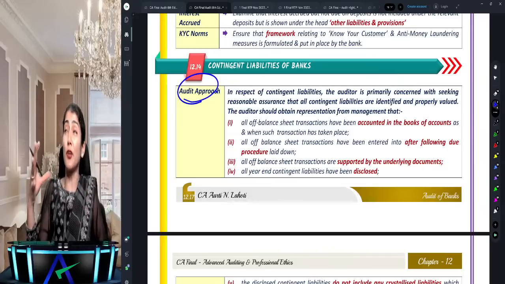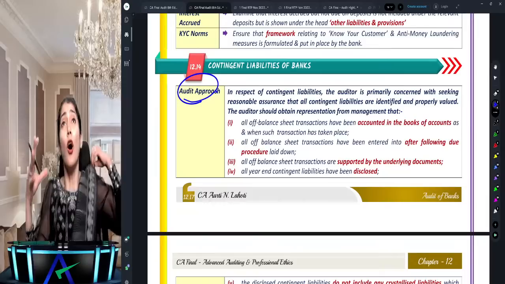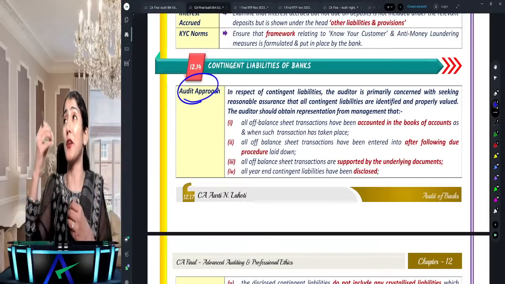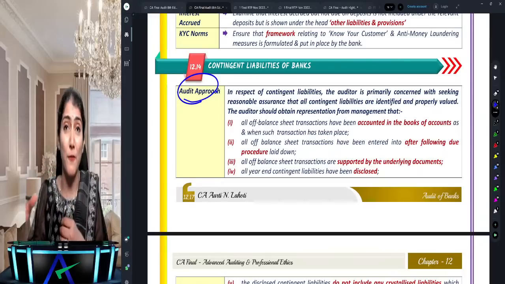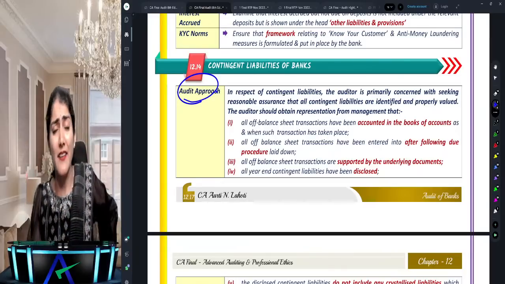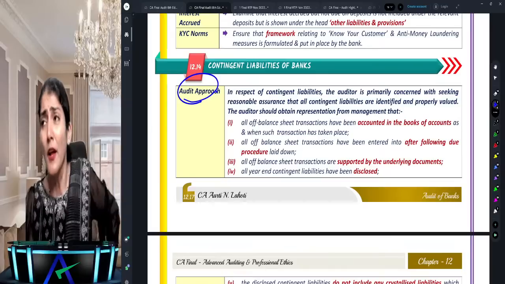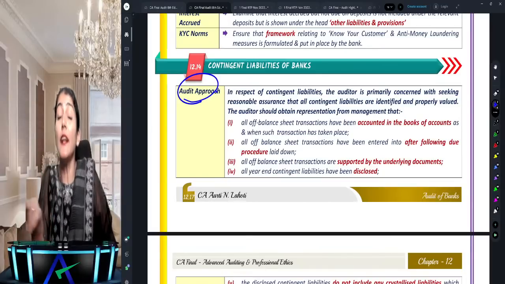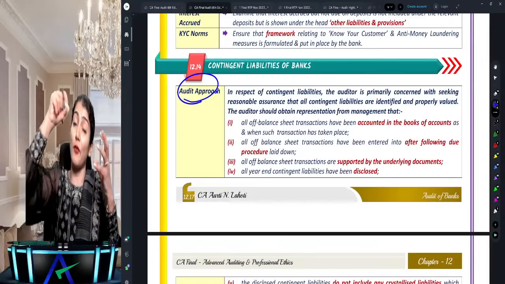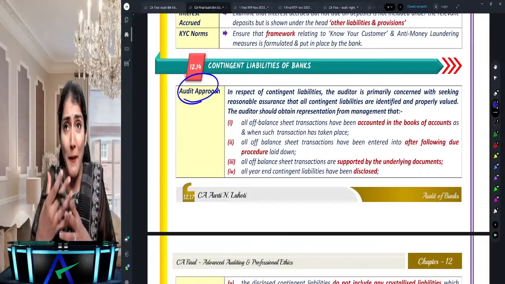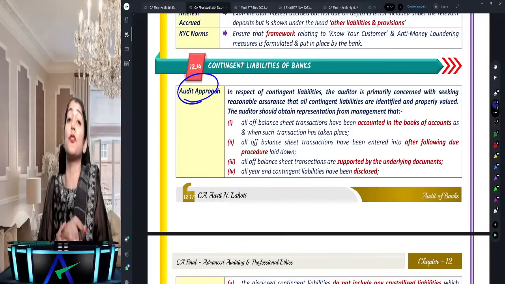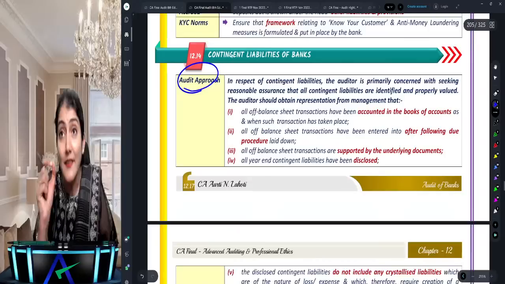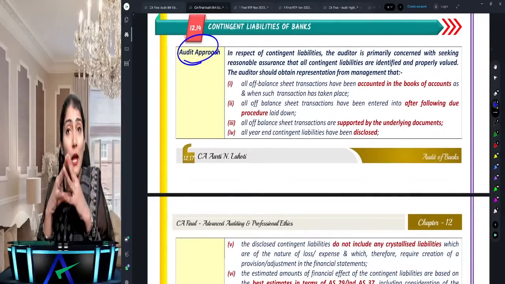Okay, what is the audit approach? Contingent liabilities, a lot of off balance sheet items in case of bank: the bank has given a guarantee, the bank has issued letter of credit, the bank has issued letter of comfort, the bank has some partly paid up investments, and so on. The bank has a lot of off balance sheet items. So regarding these off balance sheet items of the bank, when you are doing the audit of the bank, what written representation will you take from the management? Ye question exam mein aa gaya. Okay, what written representation will you take from the management, right?